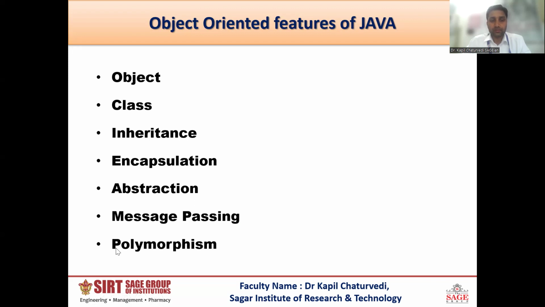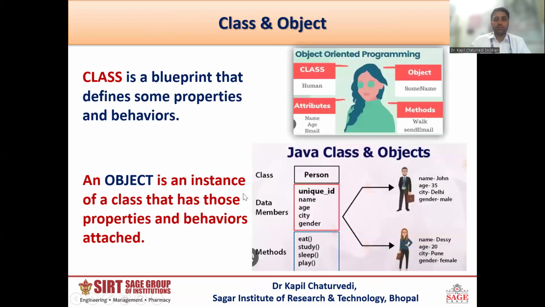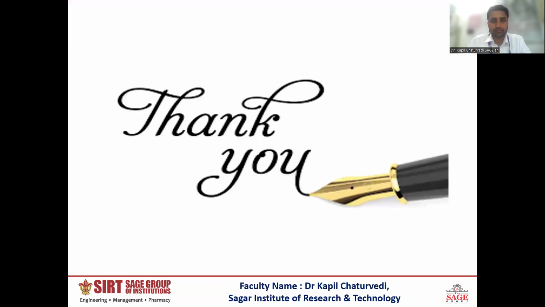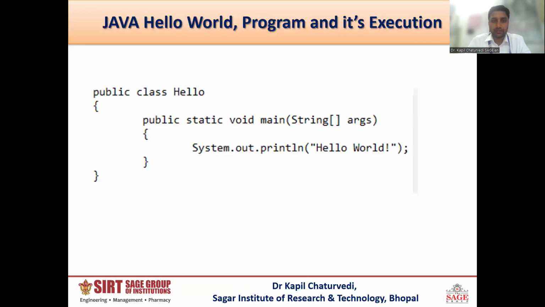So one by one we will discuss. Okay, so let's come to class and object. If we see a simple program of Java, like that one, you can see here a class Hello, and inside of that we are making a function main.